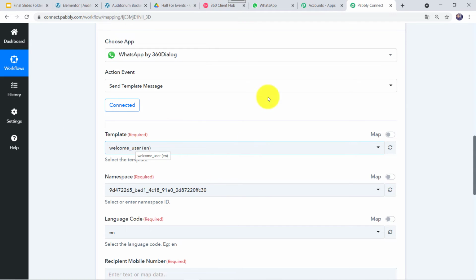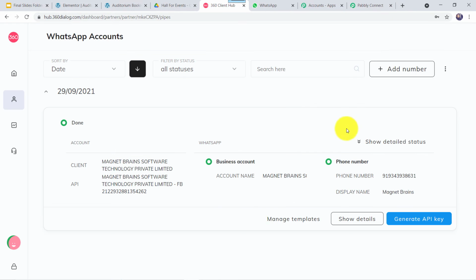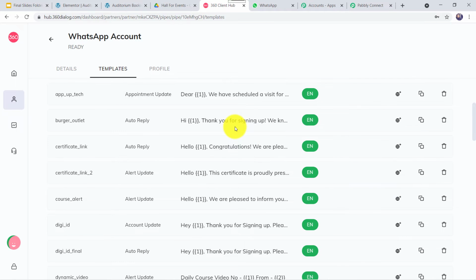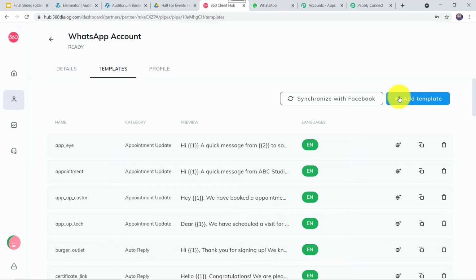So I'll take you to my 360 dialog account over here, and we can find the Manage Templates option. Click on this. These are the templates which I have already created and got approved. If you want to create a new template, simply click on this plus sign, Add Template.